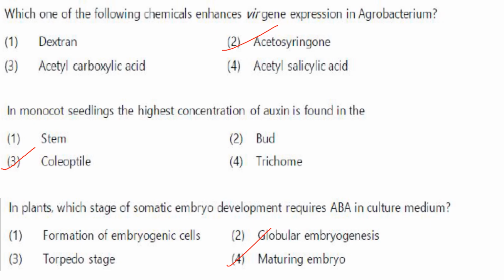In monocot seedlings, the higher concentration of auxin is found in the coleoptile. Answer is option 3. These are just direct questions, that's why I am not explaining much. In plants, which stage of somatic embryo development requires ABA in culture medium? So ABA is usually added to the culture medium during the maturation stage to promote embryo maturation and prepare them for germination. So answer here is option 4, maturing embryo.